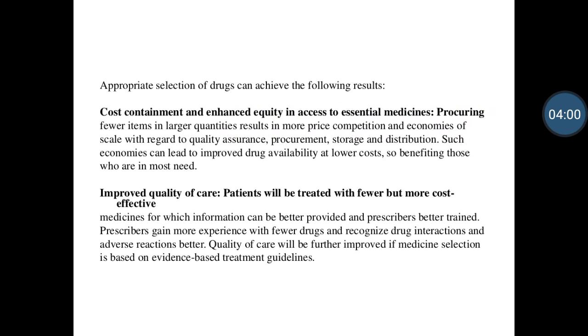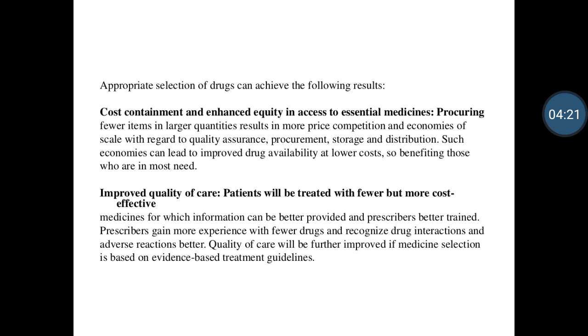Then appropriate selection of the drugs can achieve the following results. The results, or outcome, are very important in terms of the national formulary and your hospital formulary, which covers the drugs used maximally. This type of medicine should be available in your hospital formulary.